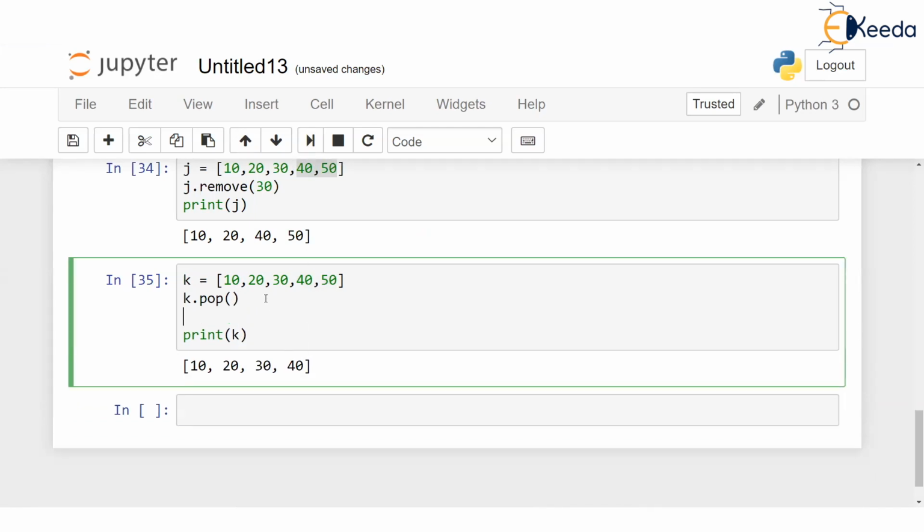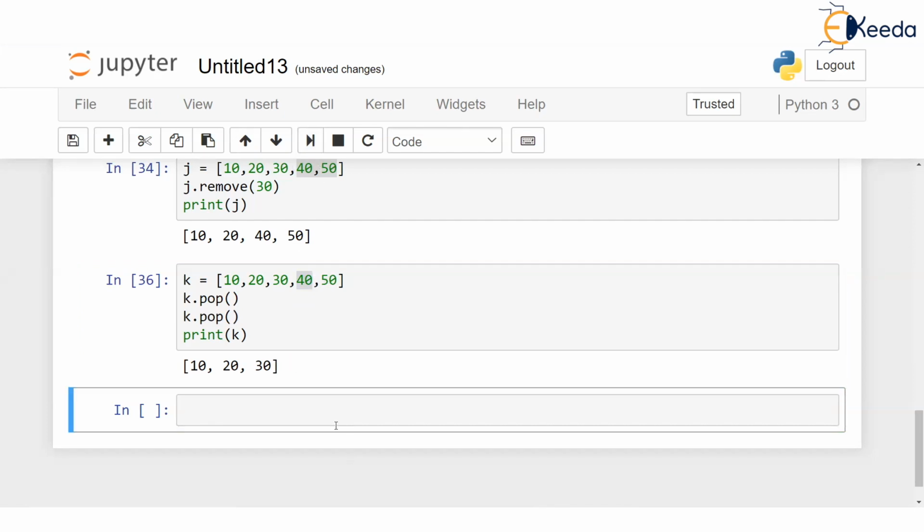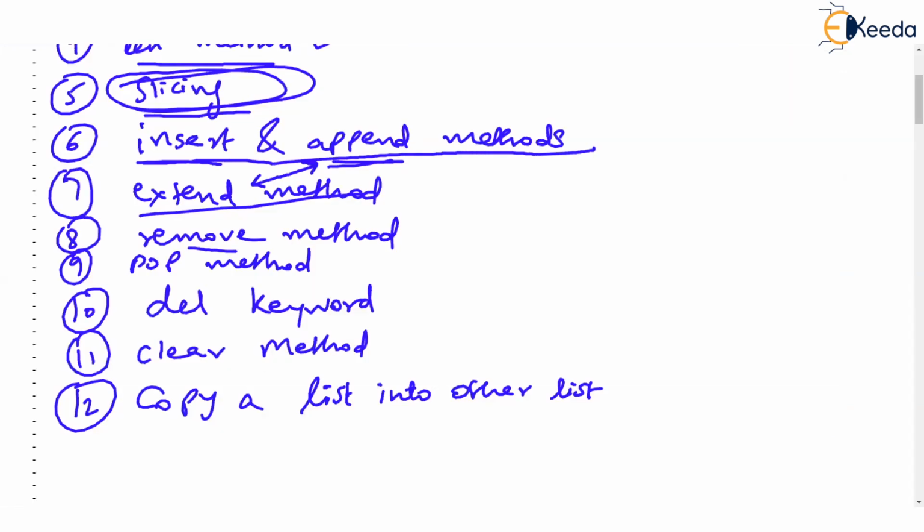So what if I write K dot pop 2 times? So first pop is going to remove 50. Now 50 is not there, and second pop is going to remove 40. So the new list is going to be 10, 20, 30. Let's prove it by running this tab. Yeah, 10, 20, 30. So there are two ways to remove. Either you can remove by value, some particular value like 30. So 30 might be there anywhere in the list, that value will be removed. Or you can always remove the last value.